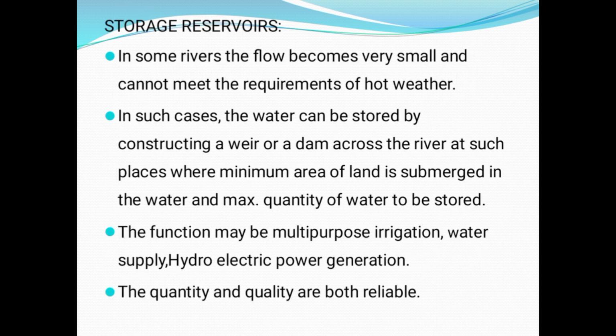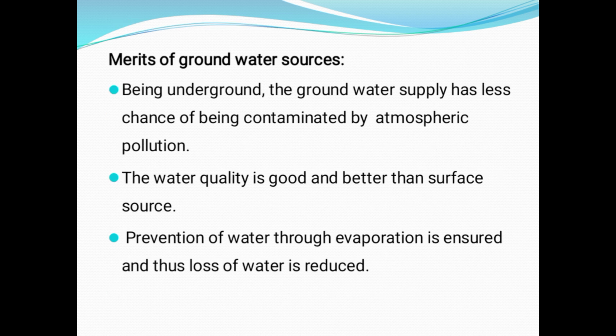Then storage reservoirs. In some rivers, the flow becomes very small and cannot meet the requirement of hot weather. In such cases, the water can be stored by constructing a weir or dam across the river at places where a minimum area of land is submerged and a maximum quantity of water can be stored. The function may be multi-purpose: irrigation, water supply, hydroelectric power generation. Both quantity and quality are reliable.